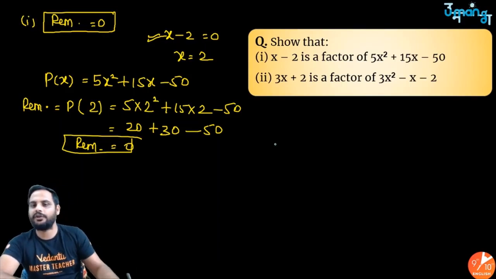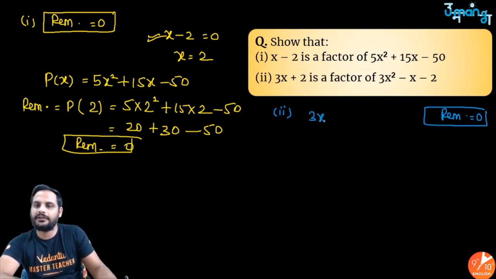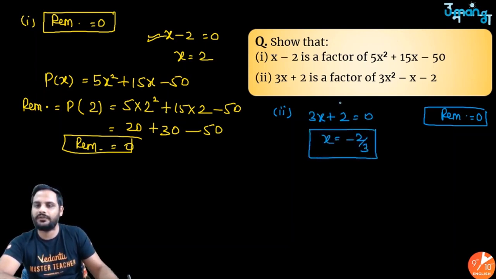Similarly, here what you will do in the second question. First step, we know again remainder must be equal to 0 if it is a factor. So first step, 3x plus 2 equal to 0. So from here you have got x is equal to minus 2 by 3. So the remainder will be the value of this polynomial at x is equal to minus 2 by 3.